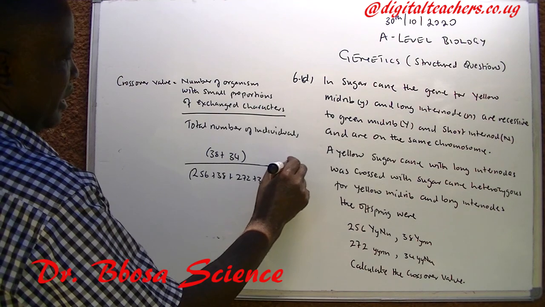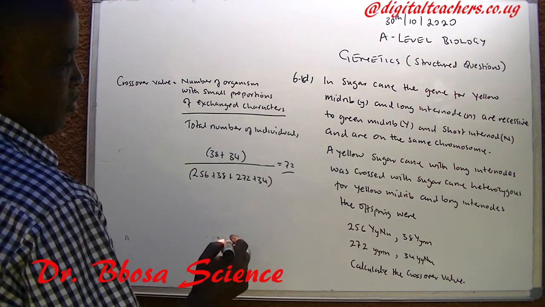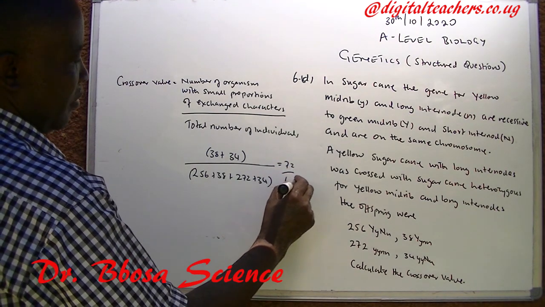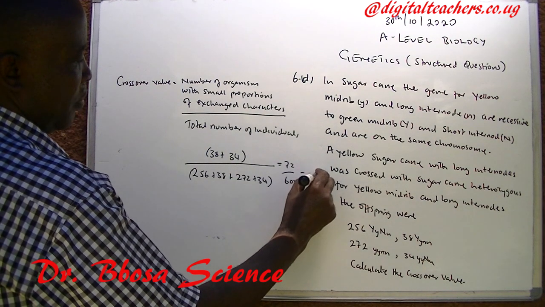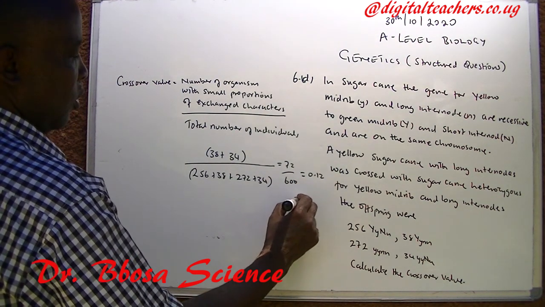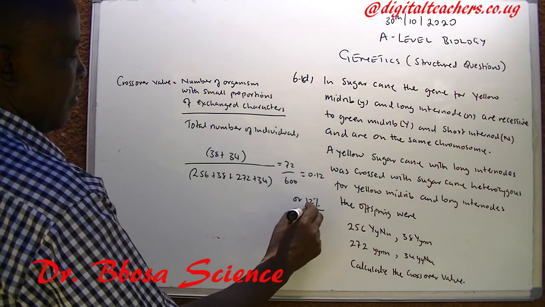This is equal to 72 over 600, which is equal to 0.12 or 12%.